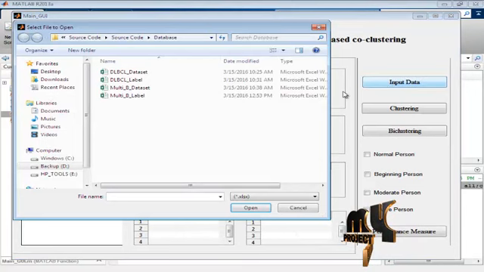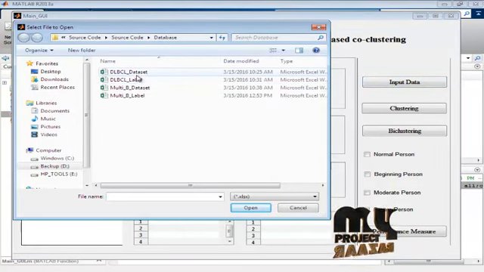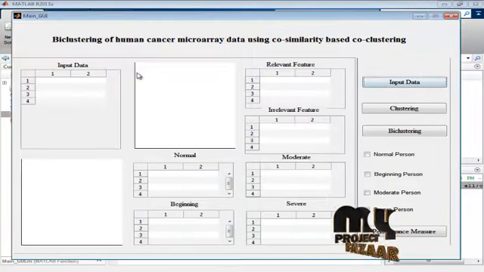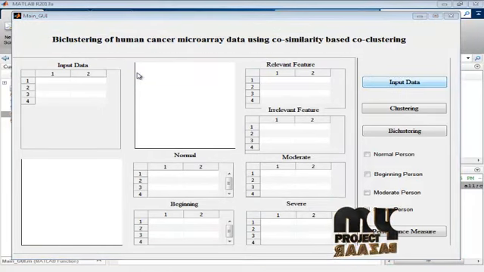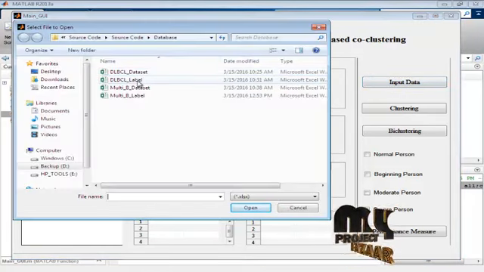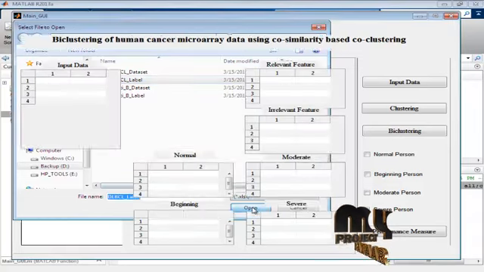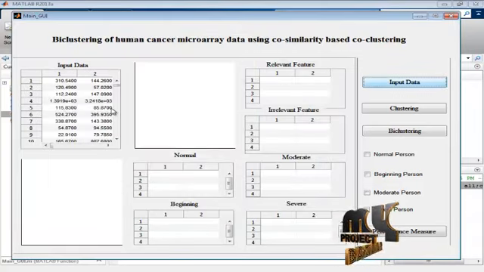First, select the input data. Now I selected the DLBCL dataset. Then now I am going to select the label file. So that label file is the DLBCL label. So now it displays the input data.